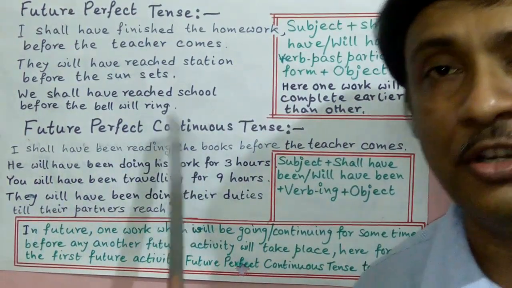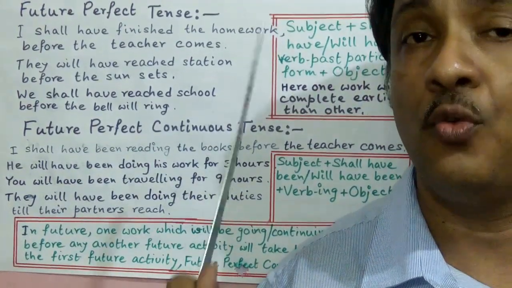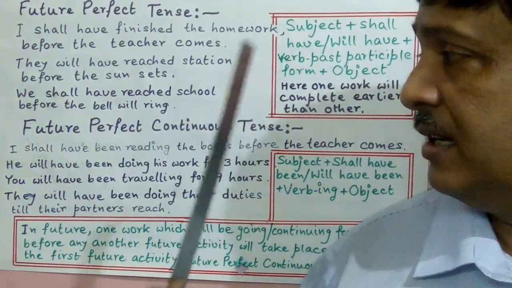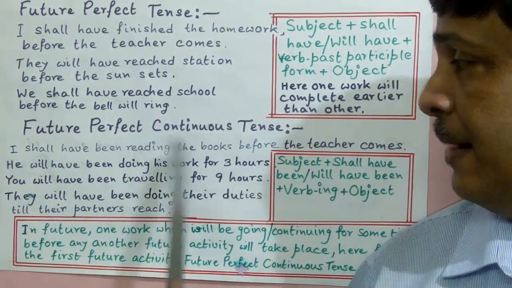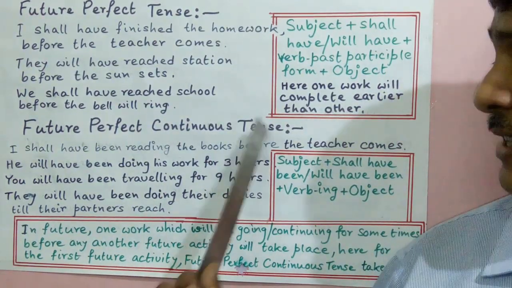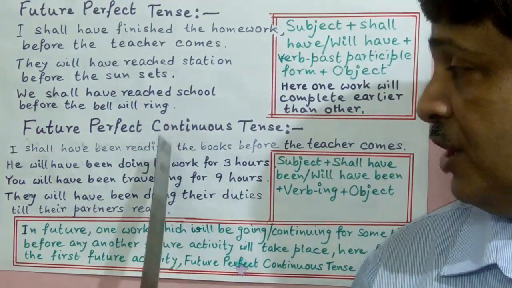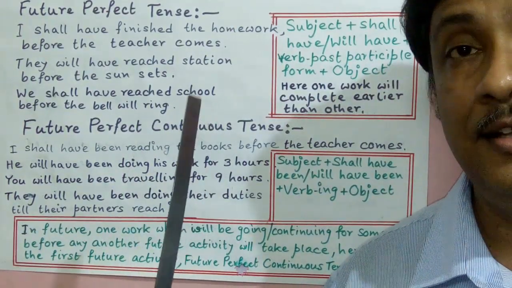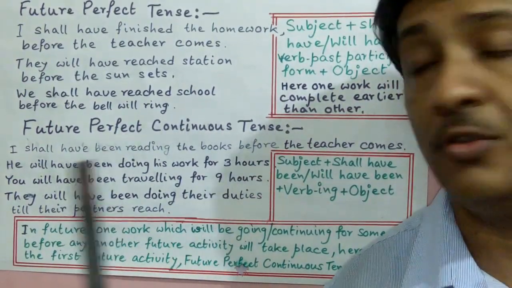So what is future perfect continuous tense? Here also, between two activities, one activity will be completed first but that activity will take some time to complete. Yes, so it is a time bound activity. That is, I shall have been reading the books before the teacher comes. Two activities are there, reading the book and the teacher comes. So the activity of reading continues up to the time the teacher comes. So the activity of reading takes some time to continue. So here the future perfect continuous tense is used.